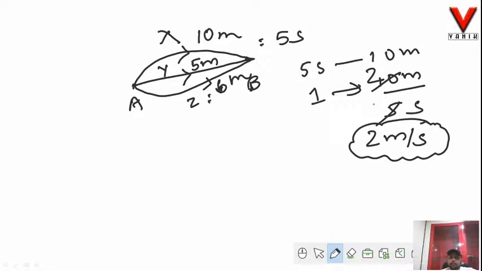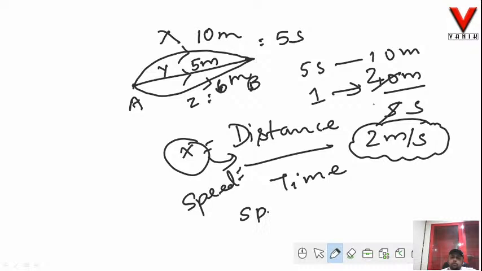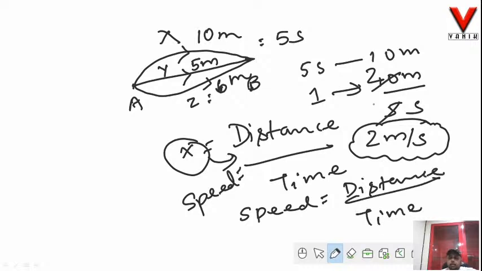Okay, so how can we write this in a generalized form? We can say that Mr. X is covering the distance, that is the entire 10 meter, divided by the time taken, 5 seconds. Now this is nothing but known as speed. So we can say that speed is equal to distance covered by the body divided by time taken by the body. So the speed of Mr. X over here is 2 meter per second. Fine. So speed is equal to distance per unit time.